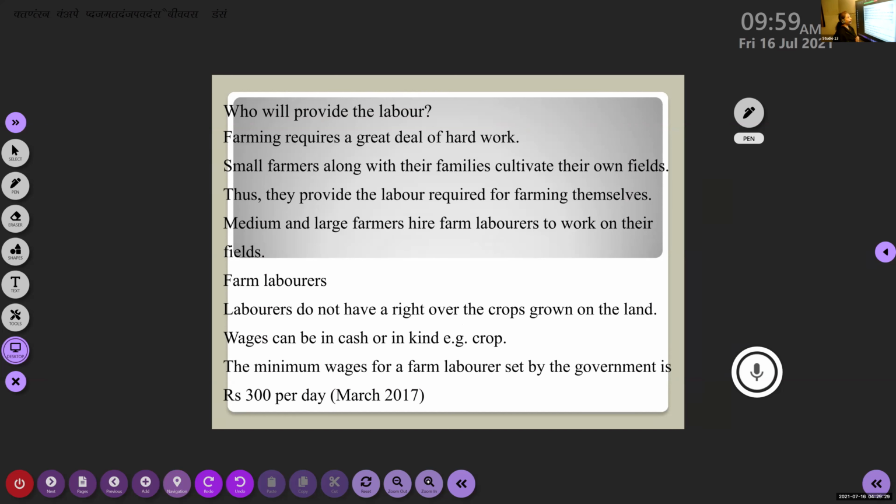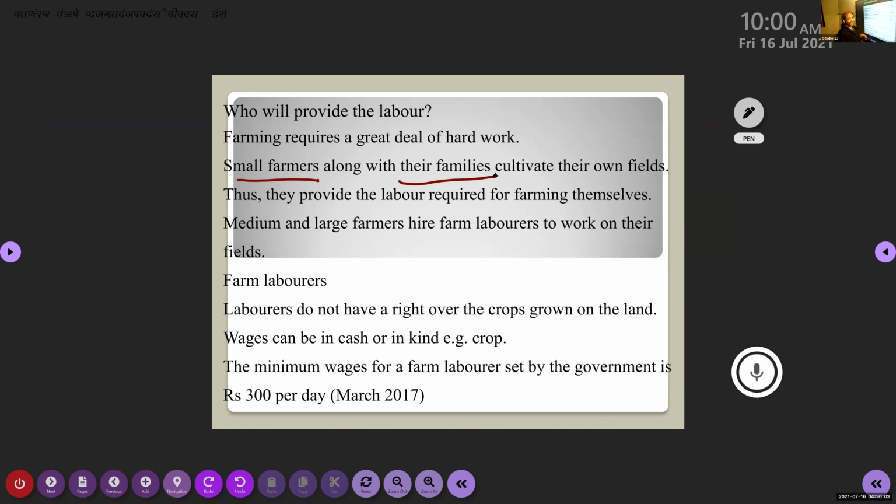Okay, so small farmers, you know that small farmers means what? Their plot of land will be small, right? So will they call other laborers to work on their land? No, they will not call, because their family itself, many will be there to work on the land. So all the family members together work in their own fields. So small farmers, along with their families, cultivate their own fields. Okay, so what happens?